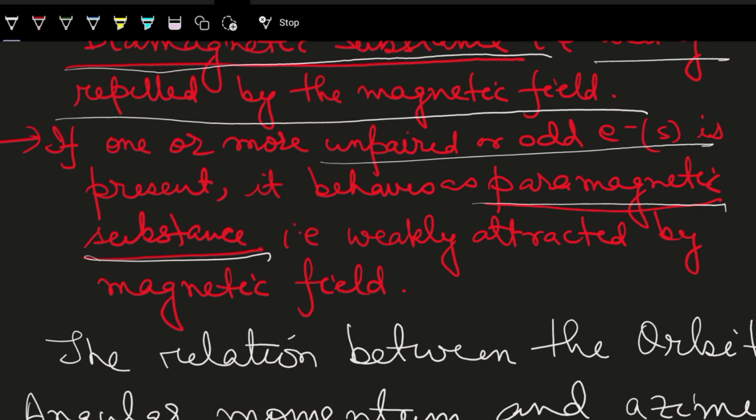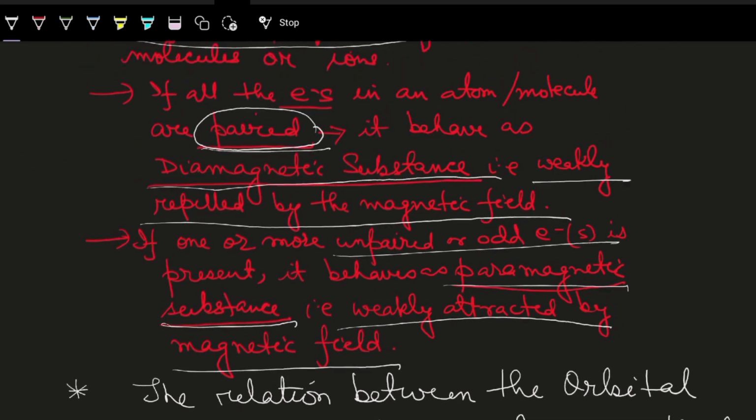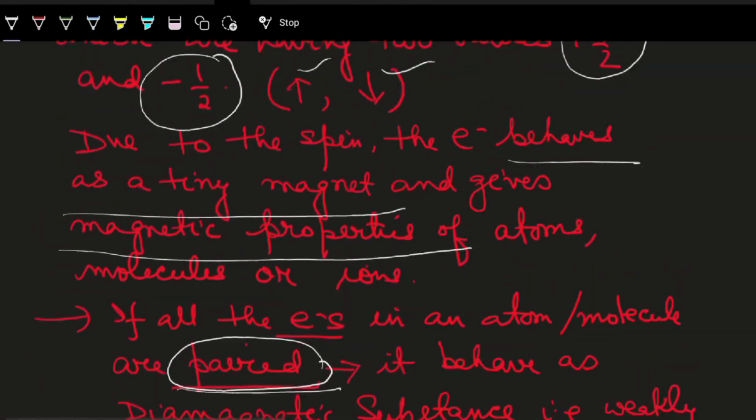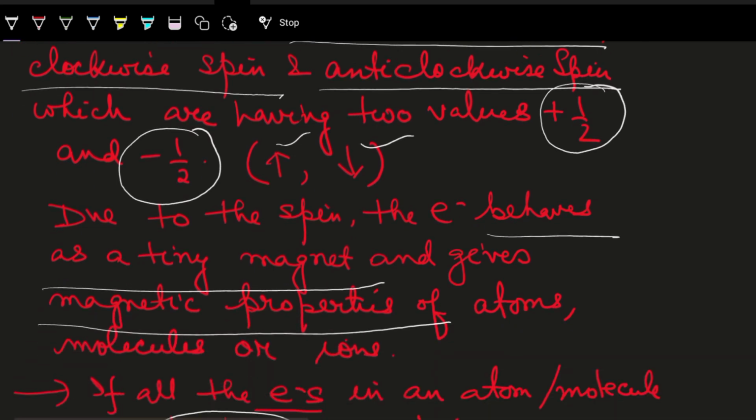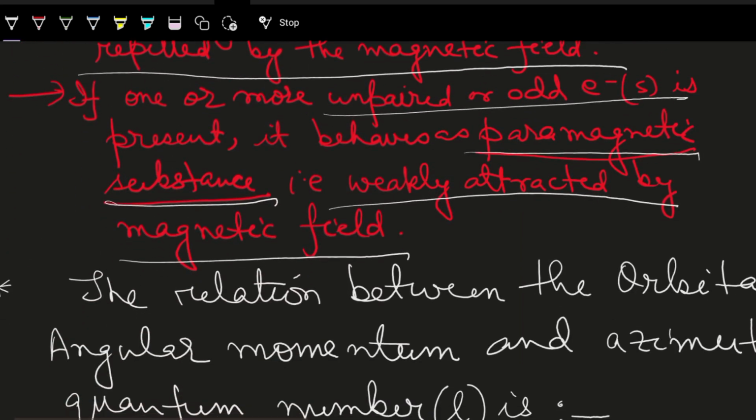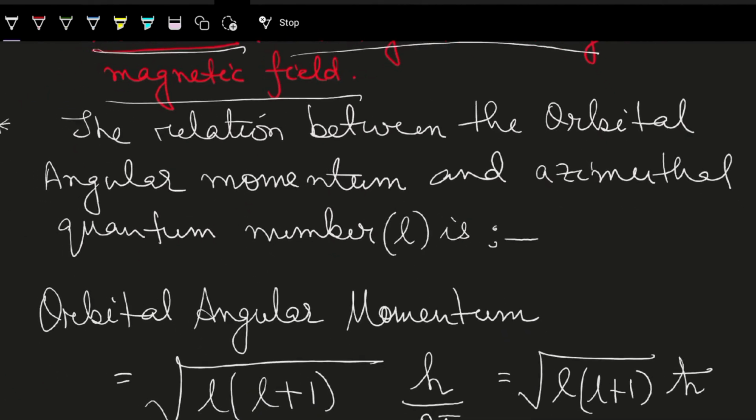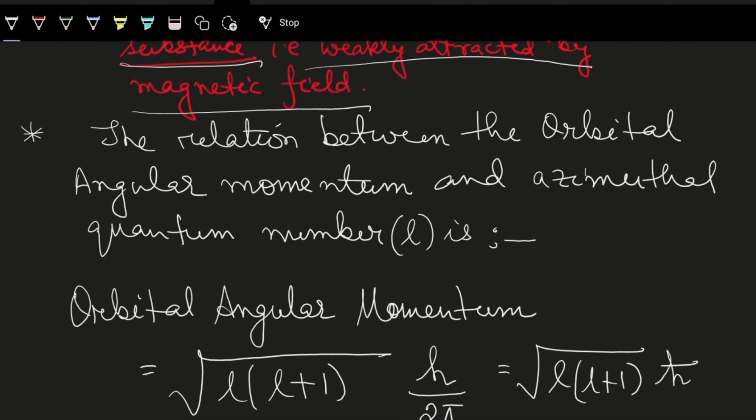And what is the meaning of this term paramagnetic? How is the magnetic behavior? It is weakly attracted by the magnetic field. I hope this part, spin angular momentum, is clear. If not, then please rewind, go back and listen to it once more. Okay, moving on to the next concept.